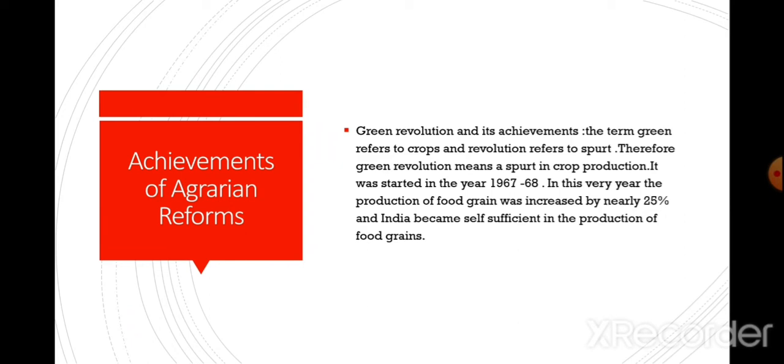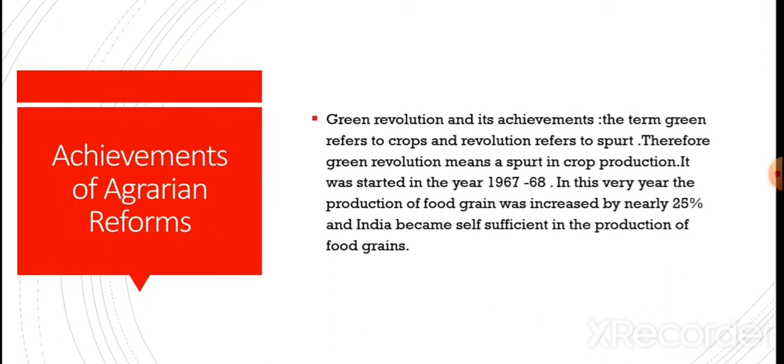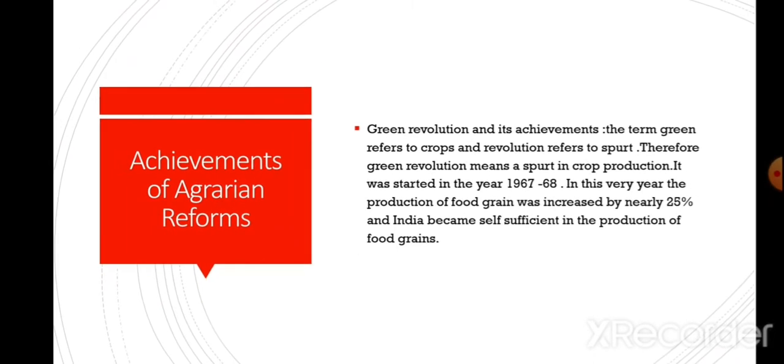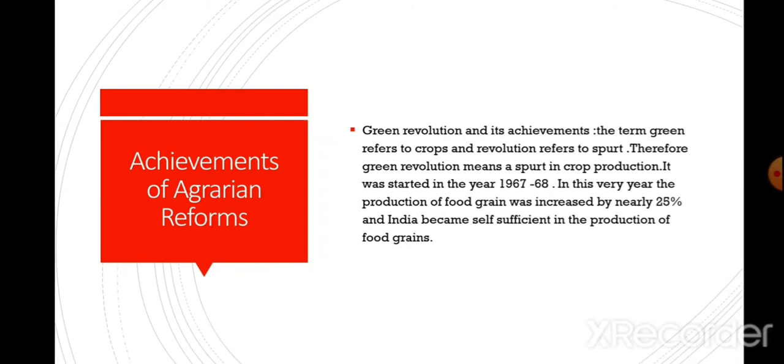Now we will discuss the achievements of agrarian reforms, especially the policy of Green Revolution. Green Revolution and its achievements. The term green refers to crops and revolution refers to spurt. Therefore, Green Revolution means a spurt in crop production. It was started in the year 1966-68. In this year, the production of food grain was increased by nearly 25% and India became self-sufficient in the production of food grains, and it was the need of the day to increase production of food grains.